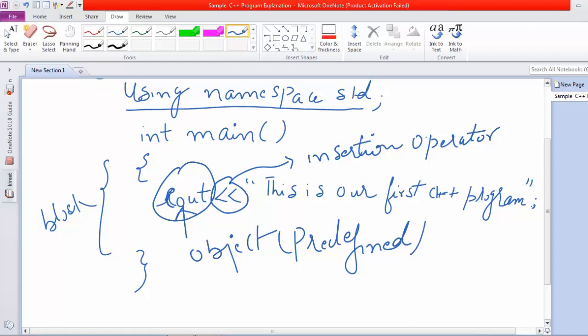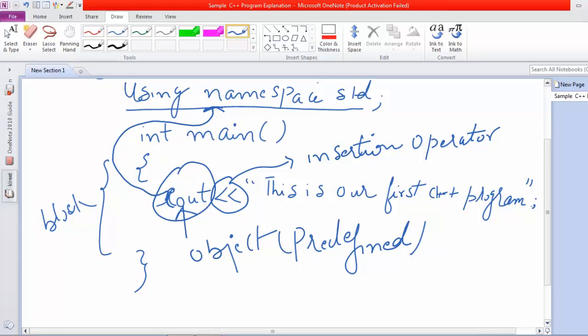So this is a very important line. This line contains the predefined object cout, and this predefined object is an element of the standard namespace. It is defined in the standard namespace of C++.